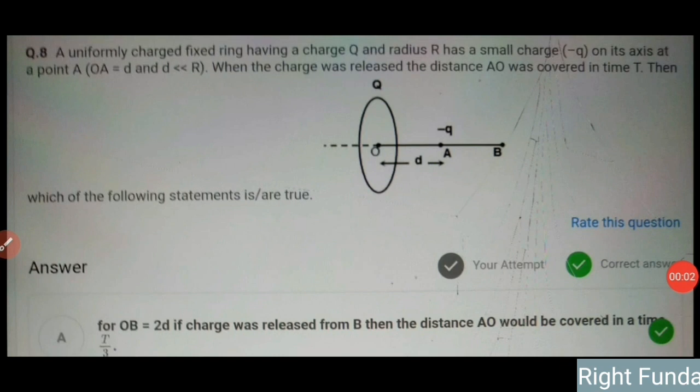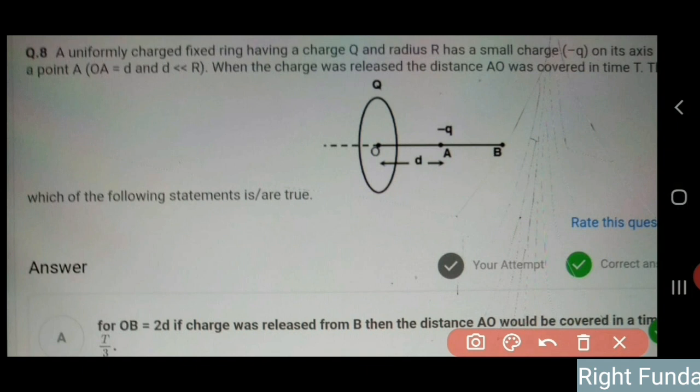Let's read the question. A uniformly charged fixed ring having a charge capital Q and radius capital R has a small charge minus Q on its axis at a point A, where OA is equal to d and d is much smaller than R. When the charge was released, the distance AO was covered in time T. Then which of the following statements is or are correct?